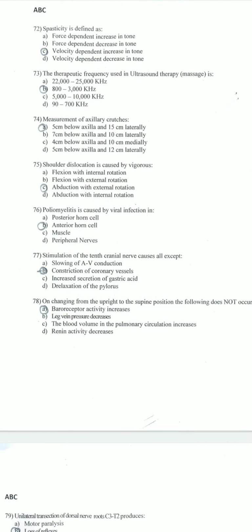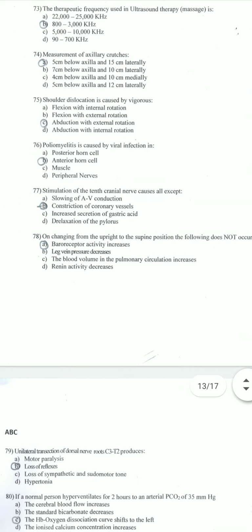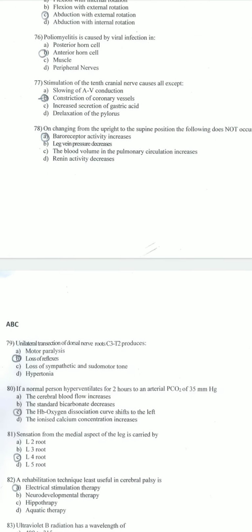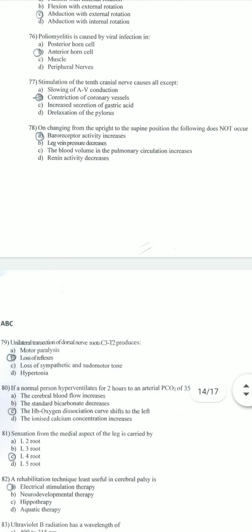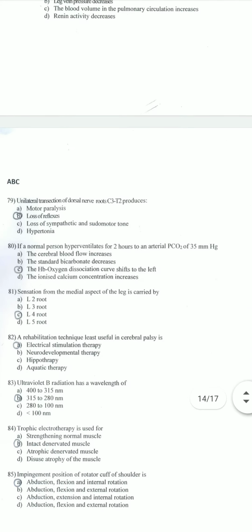Measurement of axillary crutches: 5 cm below the axilla and 15 cm laterally. Shoulder dislocation is caused by vigorous abduction with external rotation. Poliomyelitis is caused by a viral infection in the anterior horn cell. Stimulation of the 10th cranial nerve causes all except constriction of coronary vessels. On changing from upright to supine position, which of the following does not occur? Baroreceptor activity increases.